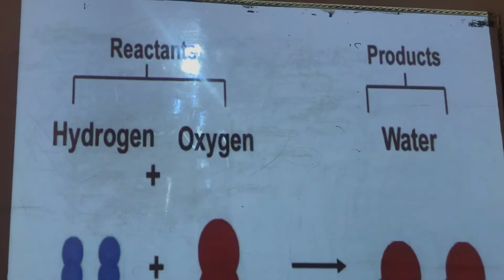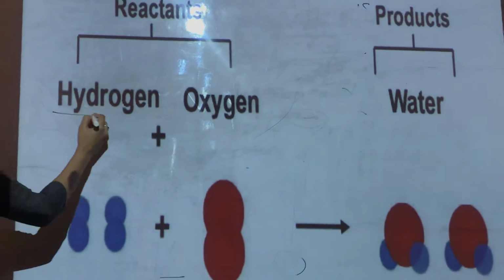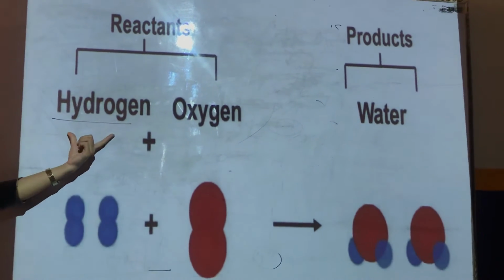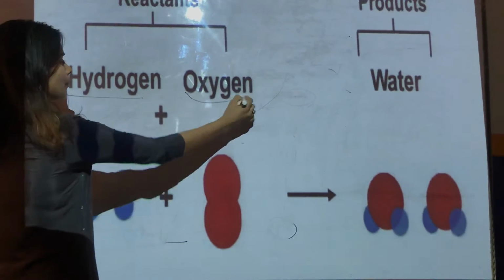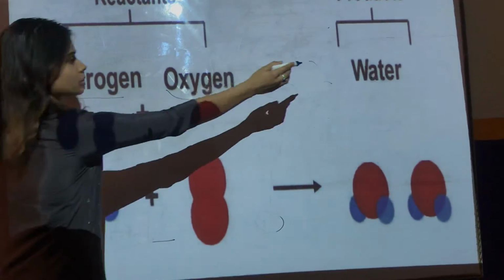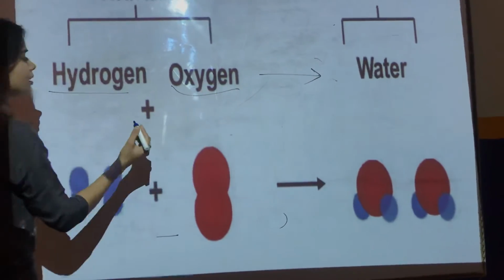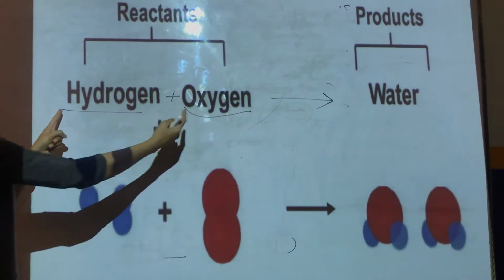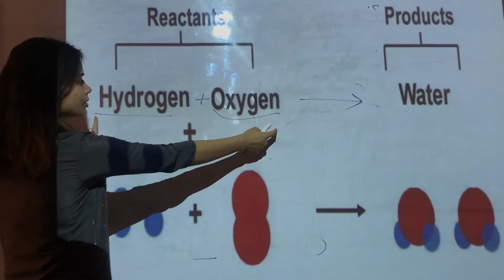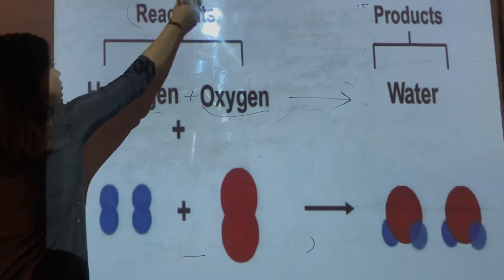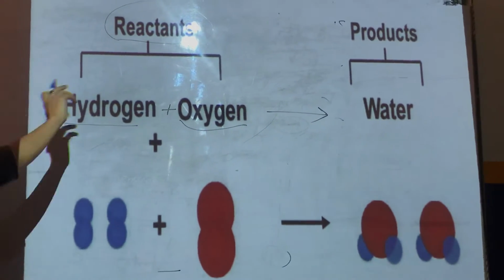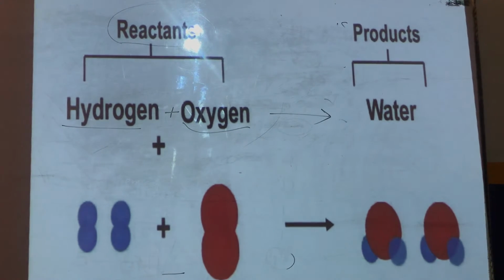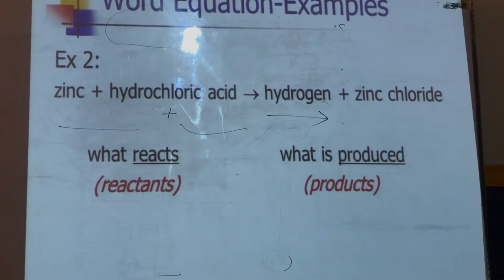Now let's take more examples. Here one more example is hydrogen. Hydrogen is a gas, and when this gas combines with oxygen, we get water. So this is how it is completed. What do we call this side? Exactly. This is called reactants and that side will be called products. I hope children things are getting clearer now.